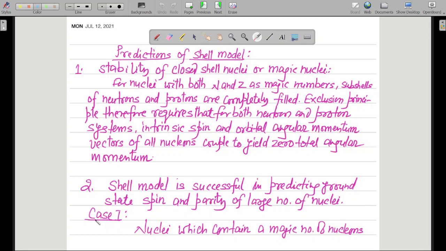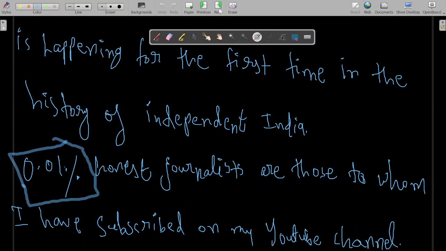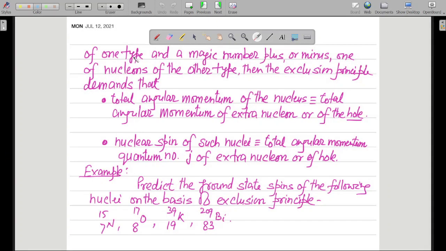So let us look at case number 1. Nuclei which contain a magic number of nucleons of one type. Let us suppose that the magic number of nucleons is Z. And a magic number plus or minus one of the nucleons of the other type.